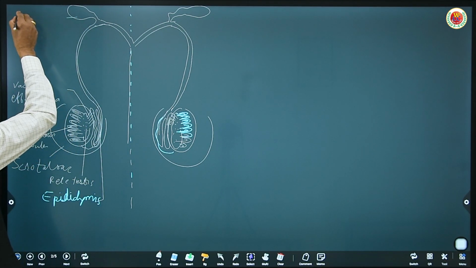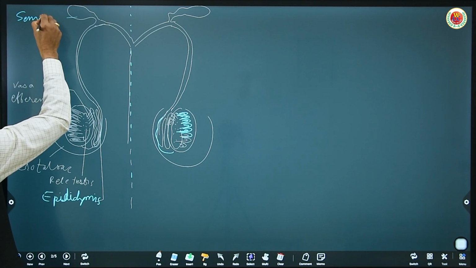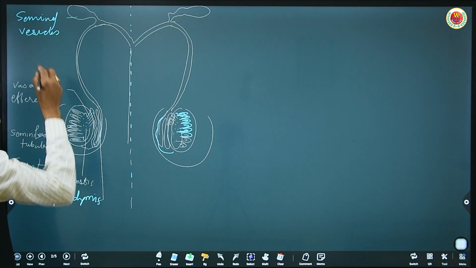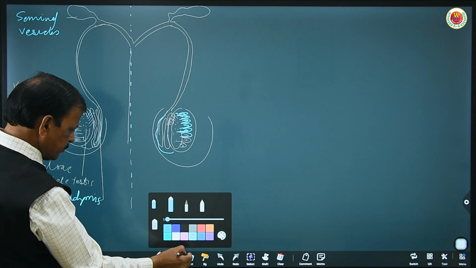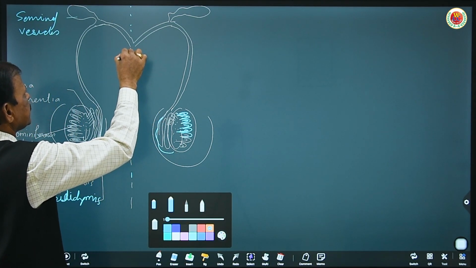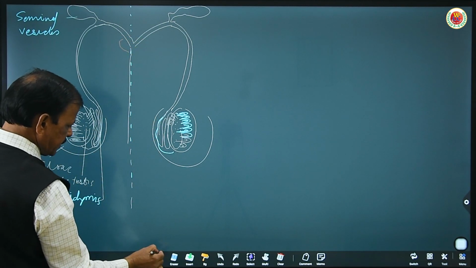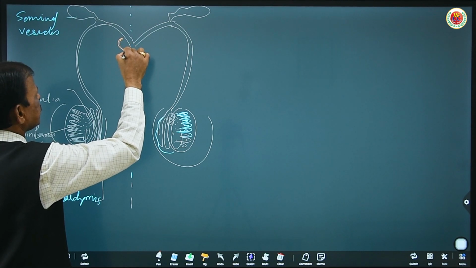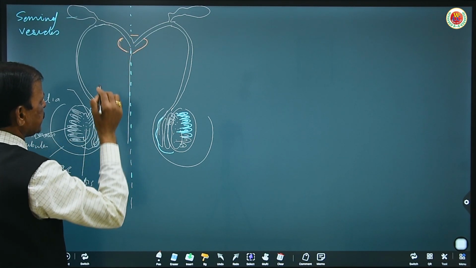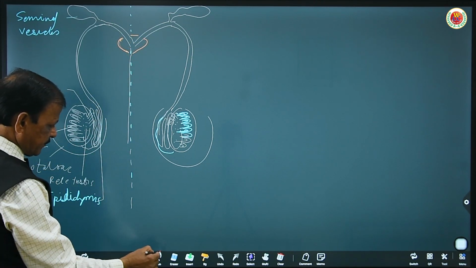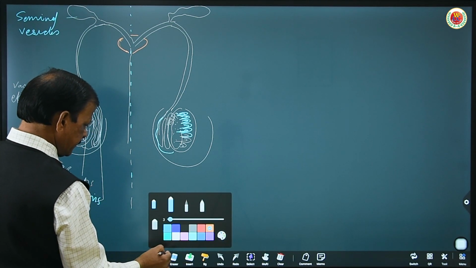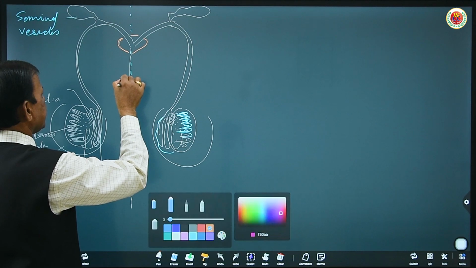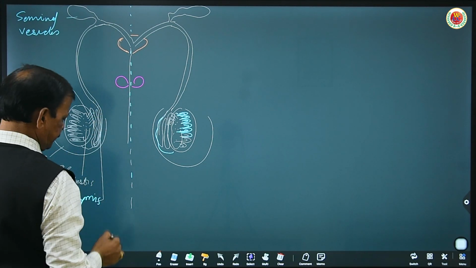These are seminal vesicles. Now a prostate gland. Here, this is a prostate gland that opens here, adding its secretion, and two Cowper's glands. The two Cowper's glands are here at the base.